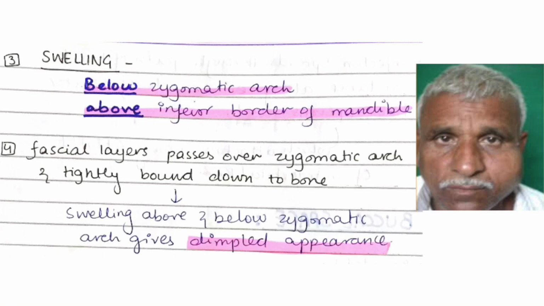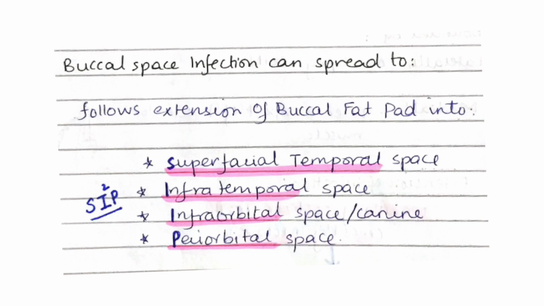Clinical presentation: there is swelling below the zygomatic arch and above the inferior border of the mandible. Zygomatic arch and inferior border of mandible are palpable. As the facial layer passes over the zygomatic arch and is tightly bound to the bone, the swelling below the zygomatic arch gives a dimpled appearance, as shown in the figure. Buccal space infection, following extension into the buccal fat pad, can spread to superficial temporal spaces, infratemporal space, infraorbital space, and periorbital space.